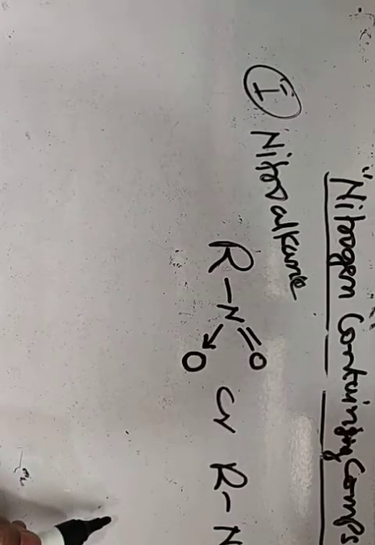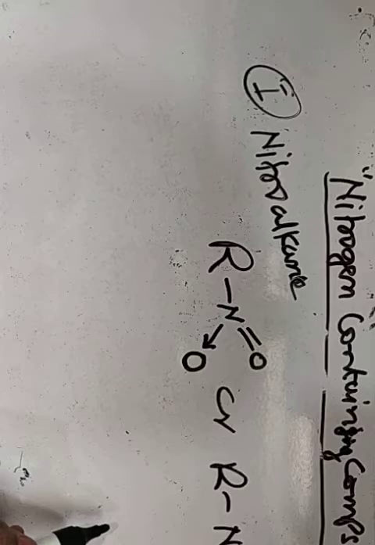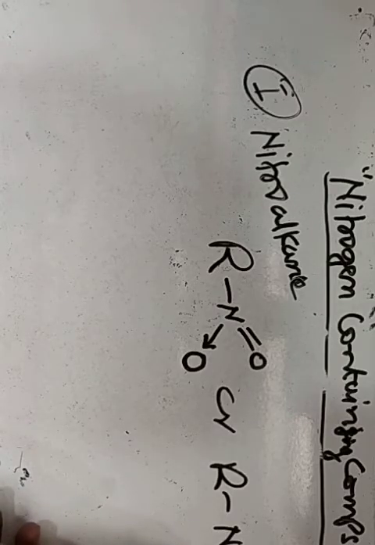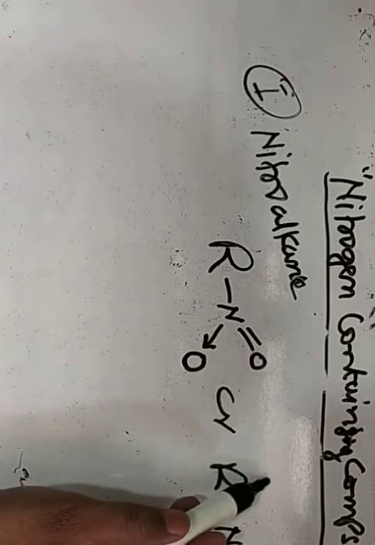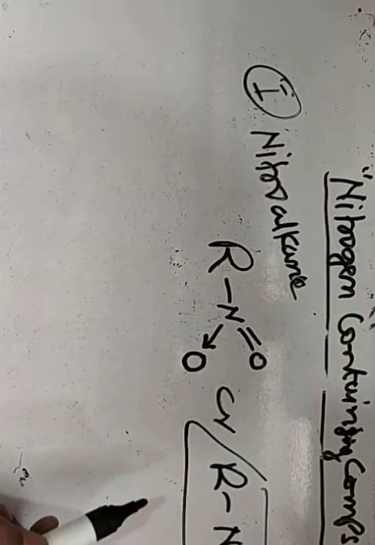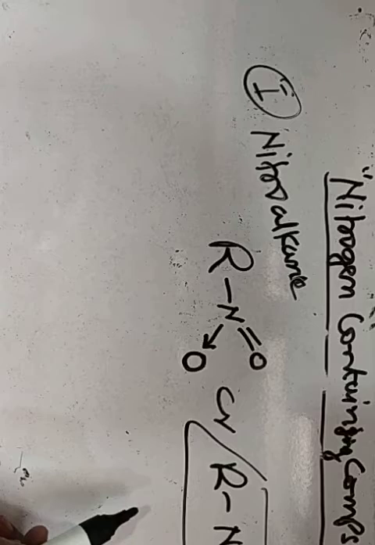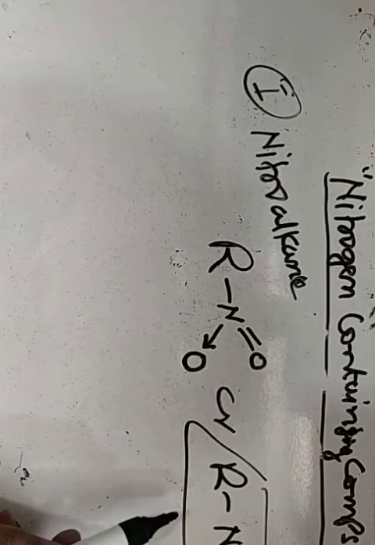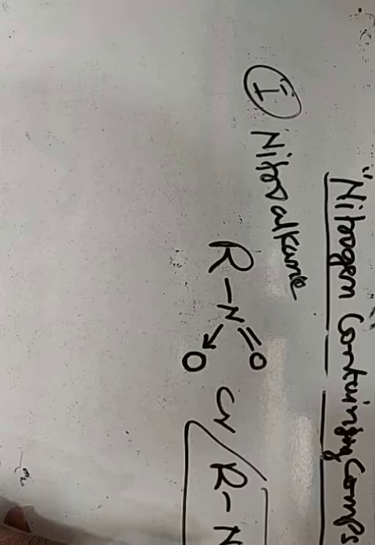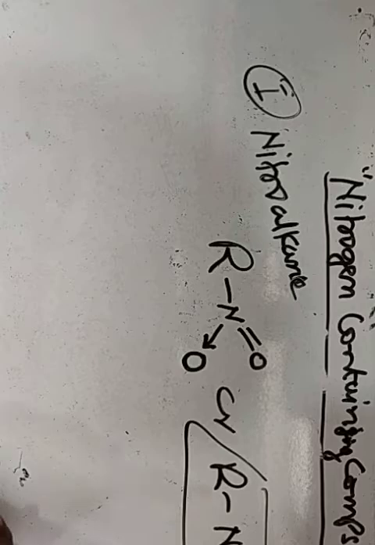So nitroalkanes are the compounds obtained by replacing one hydrogen atom of an alkane by one nitro group. On the basis of the nature of the carbon to which the nitro group is attached, these compounds are divided into the following 3 classes.